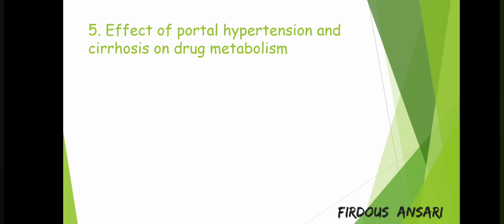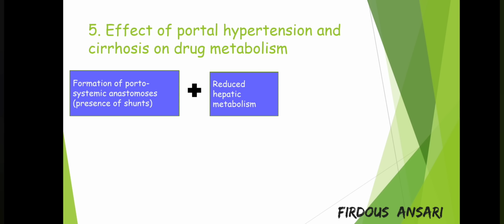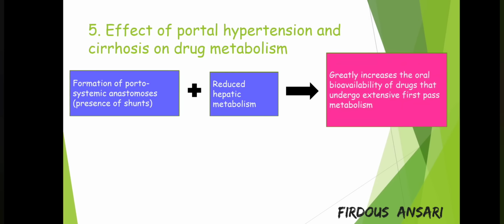Lastly, we'll check out the effect of portal hypertension and cirrhosis on drug metabolism. When portosystemic anastomosis forms, that is, shunts occur, this along with reduced hepatic metabolism greatly increases the oral bioavailability of drugs that undergo extensive first pass metabolism. For example, there is a twofold increase in bioavailability of propranolol in cirrhosis as compared to a normal condition when the liver is functioning all right.